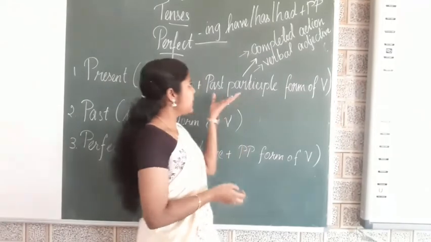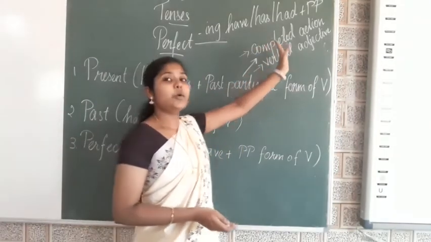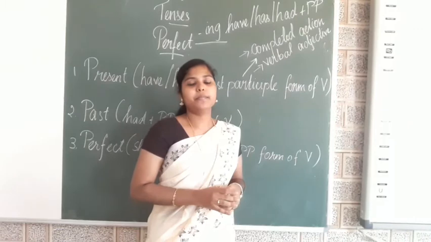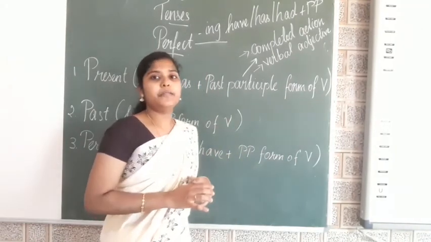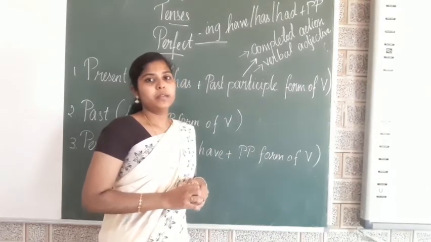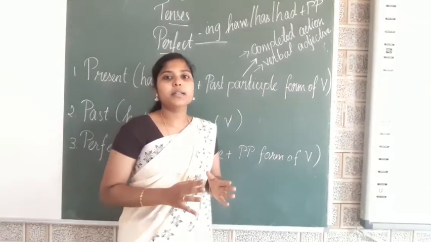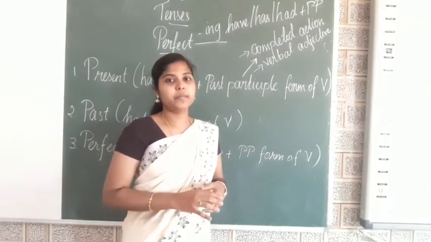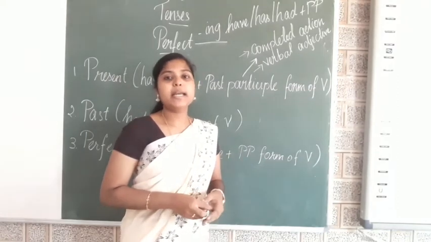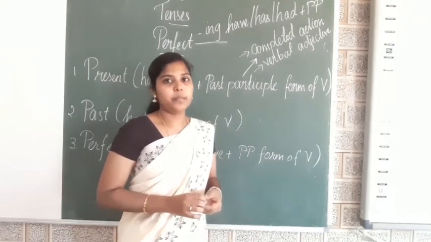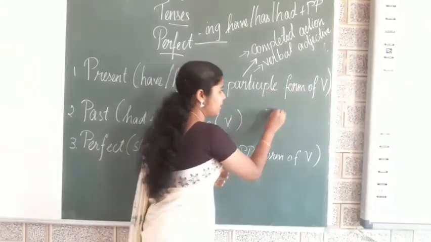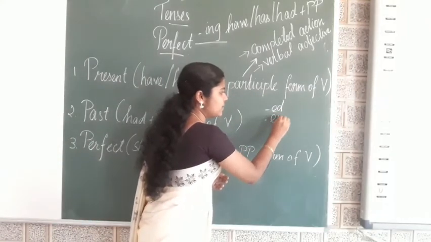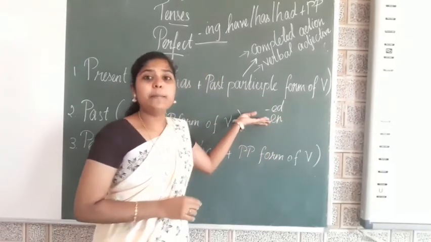It denotes the completed action. That is called participle. So, past participle form of the verb. For example, walk is the present form. Walked is the past participle form. So, past participle form usually ends with ed or en. Okay, it denotes the completed action.